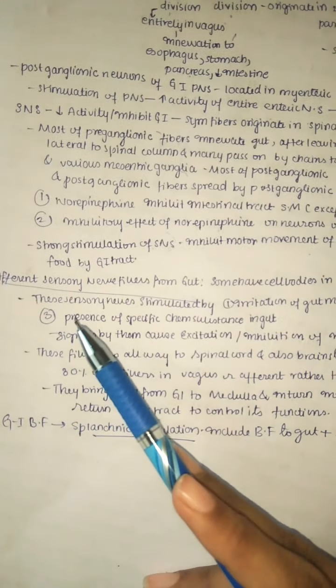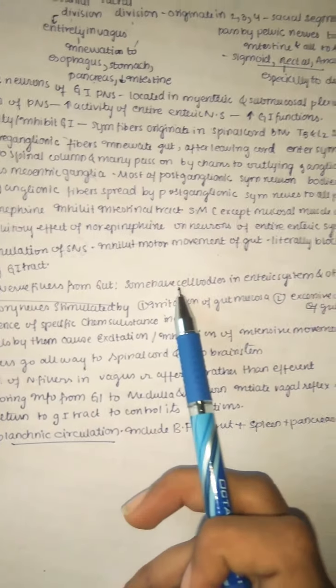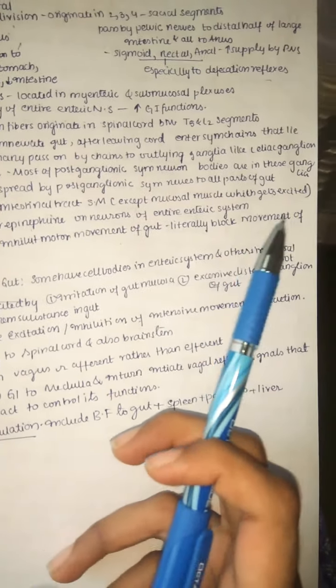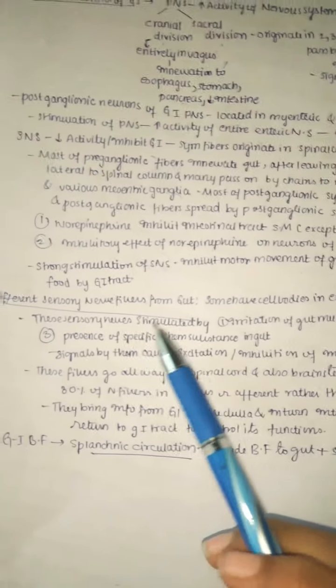Next, coming to afferent sensory nerve fibers from the gut. Some have cell bodies in the enteric system and others are present in the dorsal root ganglia.